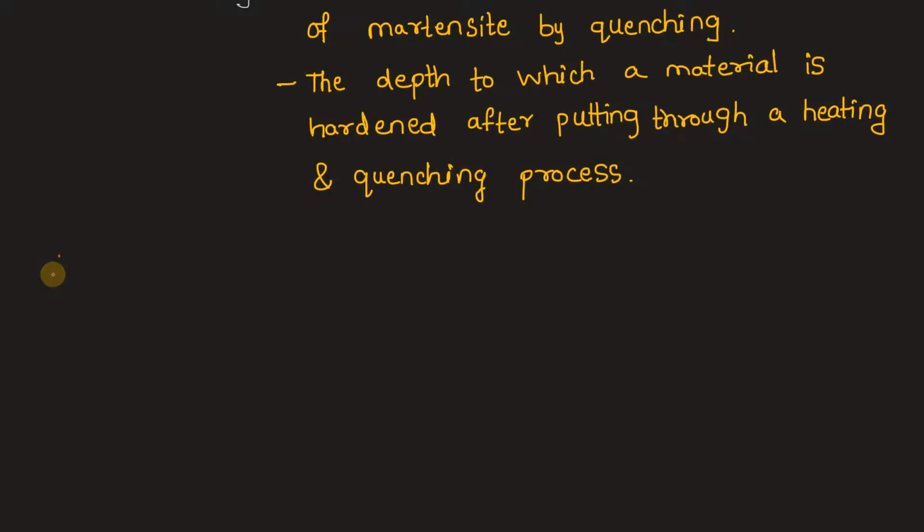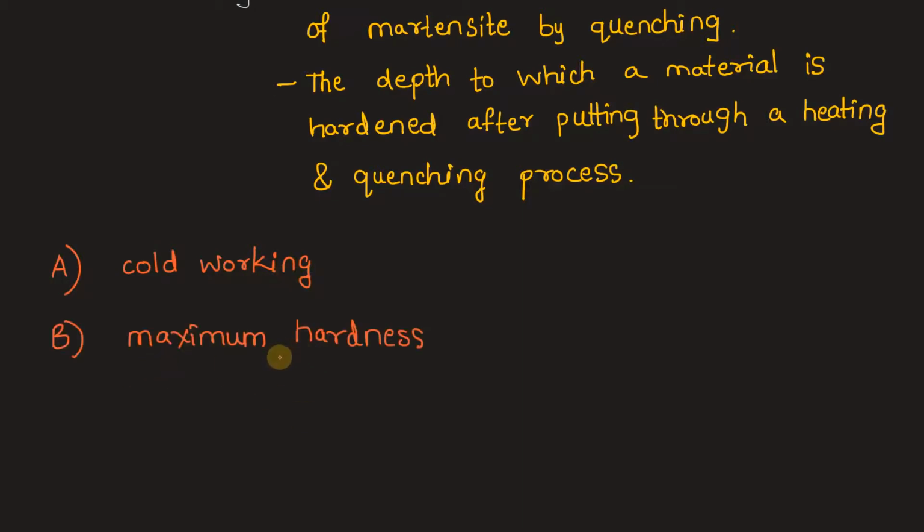The first option talks about the hardness achieved by cold working of steel. And clearly, quenching is not the same as cold working. Cold working is the process in which the shape of the steel is changed when it is below the recrystallization temperature. Now the second option is wrong because it is talking about the maximum hardness that is achieved when it is austenitized and quenched. So it is telling you that hardenability is nothing but hardness. So this is clearly wrong.